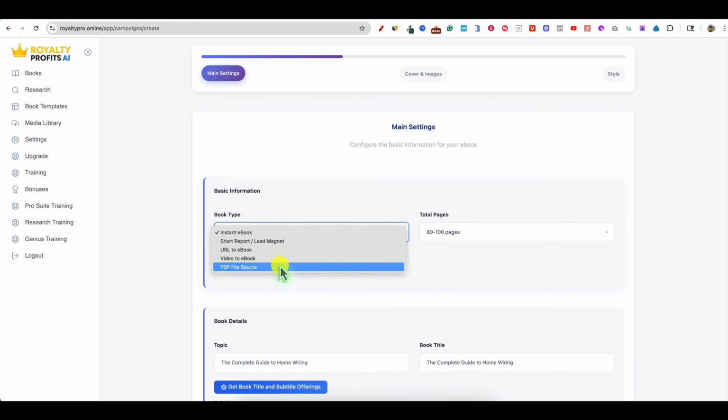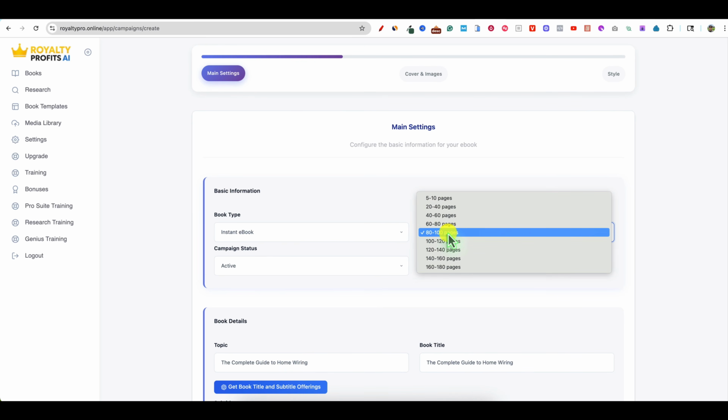You can also, this one is really cool, if you have PLR, private label rights, PDFs, or your own PDFs in your business, you can upload that document and it will create a full-fledged ebook. You can control the source type here, which is cool, but I'm going to go with the instant ebook. 80 to 100 pages, that seems pretty long. So I'm just going to stick with 20 to 40 pages just because I want it to create it fast.